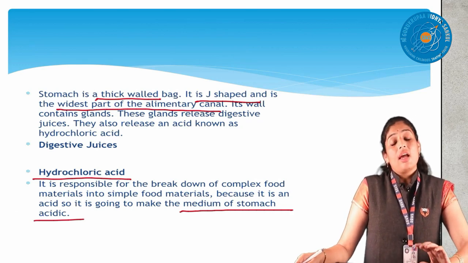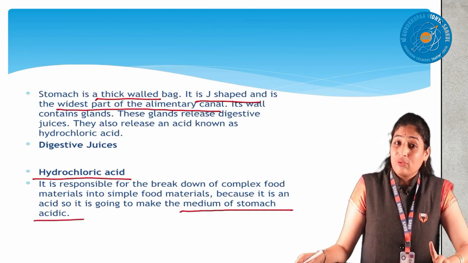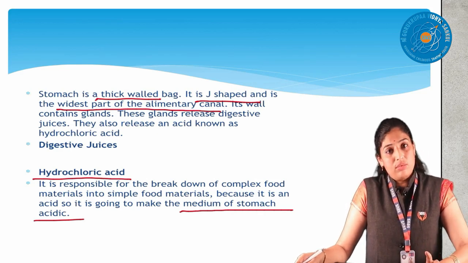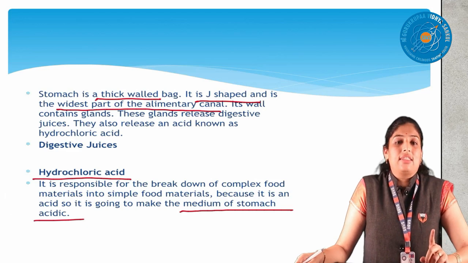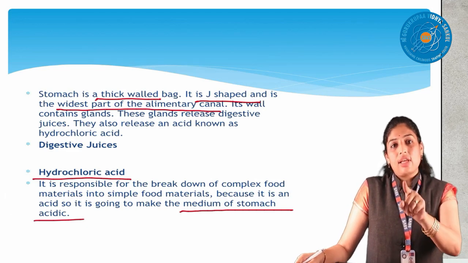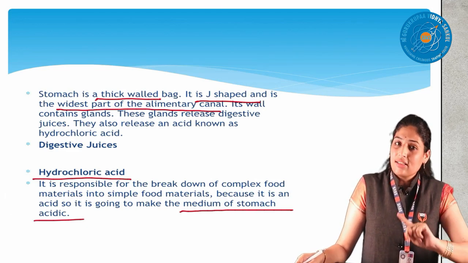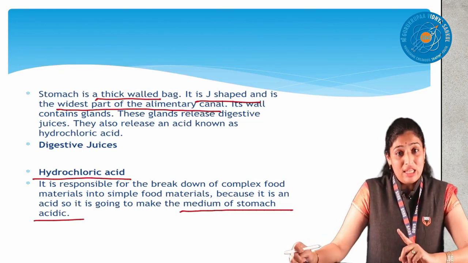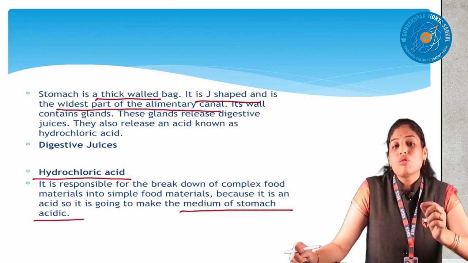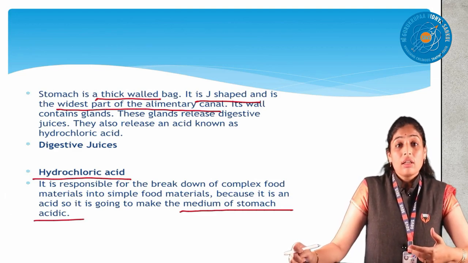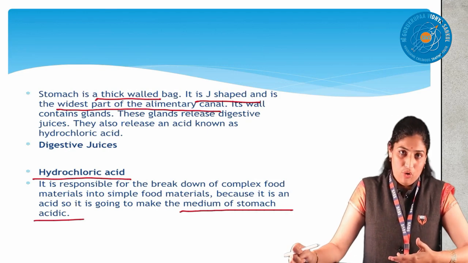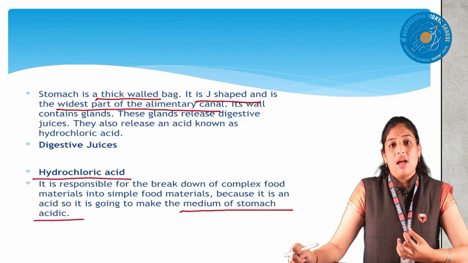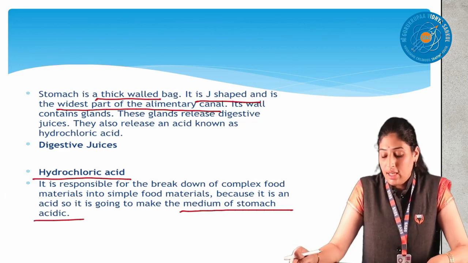Not only that, HCl is very important because in our food, many germs are there which cause us disease. Whatever germs are there, all are killed by the HCl. So you should understand the two functions of HCl. One is to kill the germs which are present in the food. The second one is that it maintains the acidic medium in the stomach so that digestive juices are more active and convert the complex food into simpler form. Because for the digestive juices to be active, the stomach has to maintain the acidic medium. That's why HCl secretion is very important.